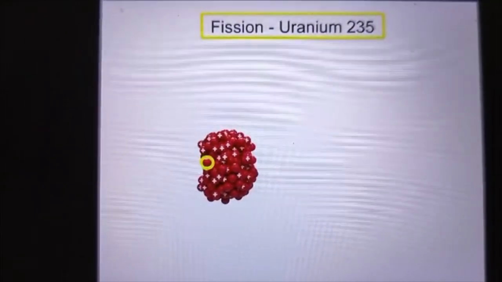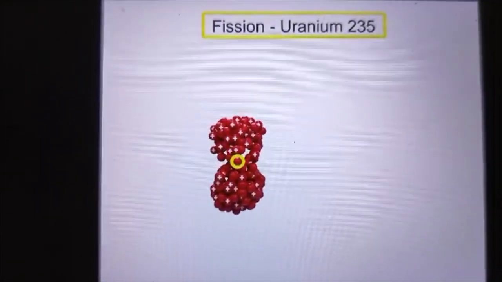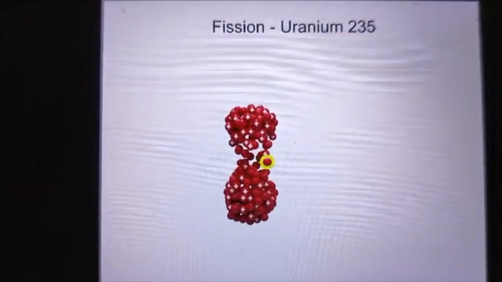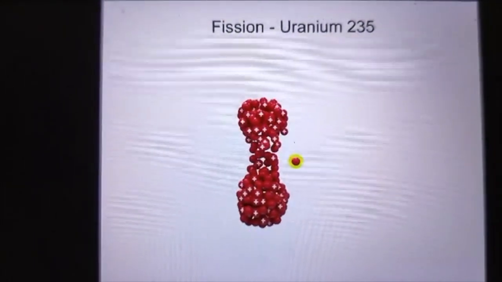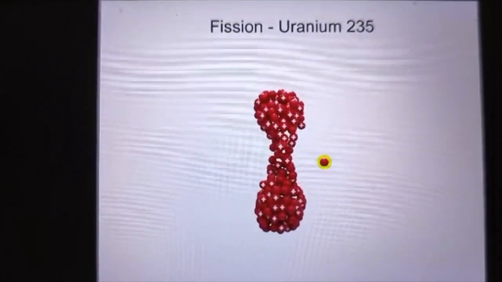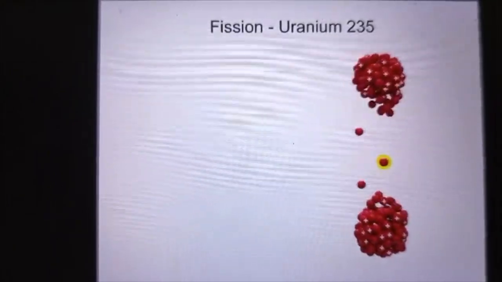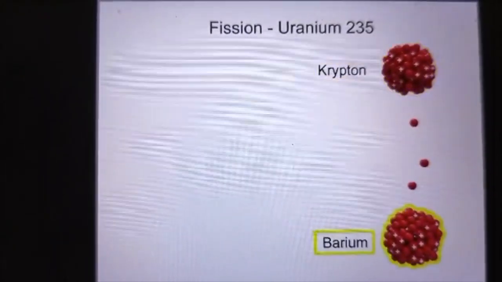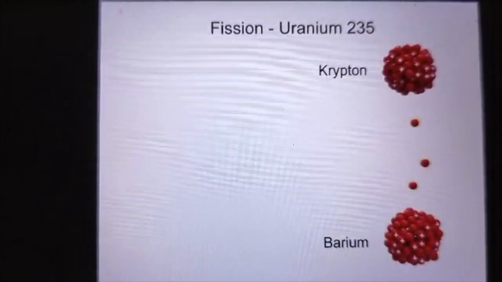stretched into an elongated shape. This elongated shape tips the balance in favor of the repulsive forces, and the uranium-235 atom splits into fragments of krypton and barium. 3 neutrons are also